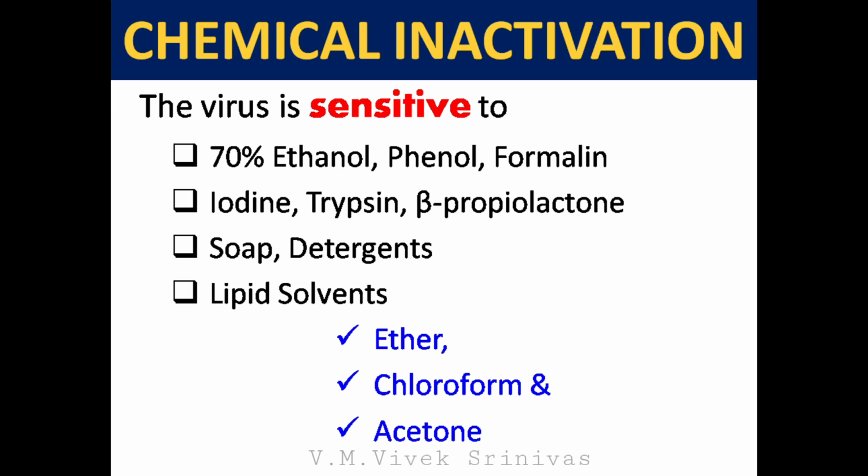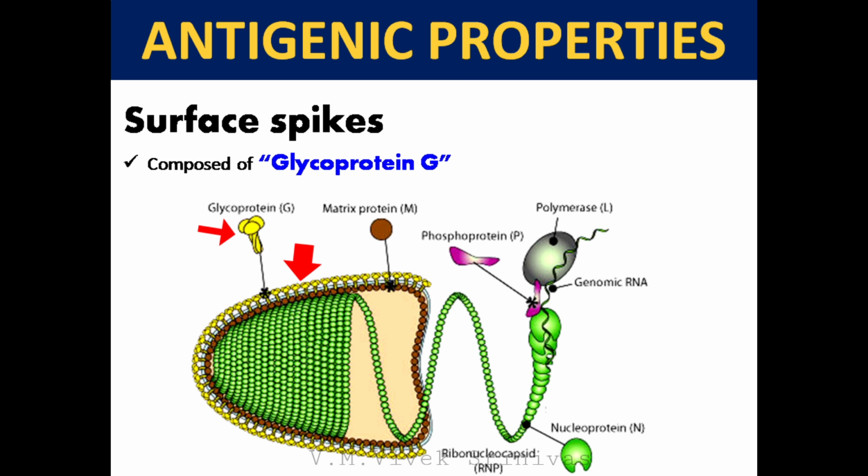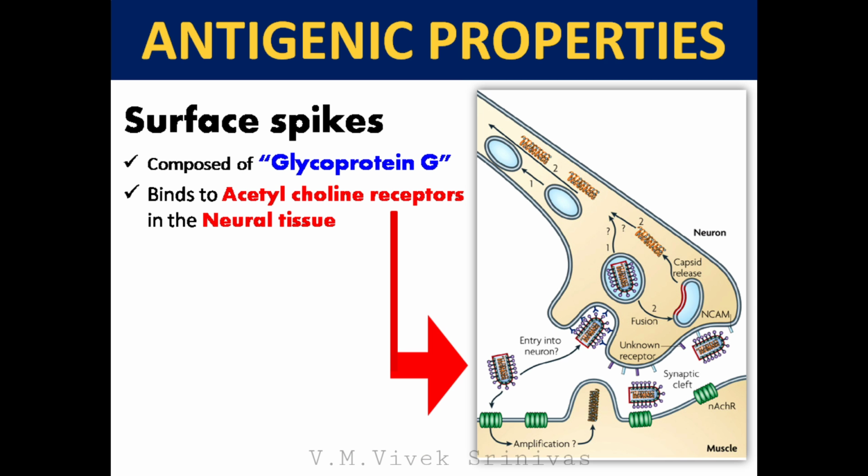Chemical inactivation. The rabies virus is inactivated by exposure to 70% ethanol, phenol, formalin, iodine, trypsin, beta-propiolactone, soaps, detergents, and lipid solvents, such as ether, chloroform, and acetone. Antigenic properties. The rabies virus possesses surface spikes, composed of glycoprotein G. The surface glycoprotein G spikes bind to acetylcholine receptors in the neural tissue.